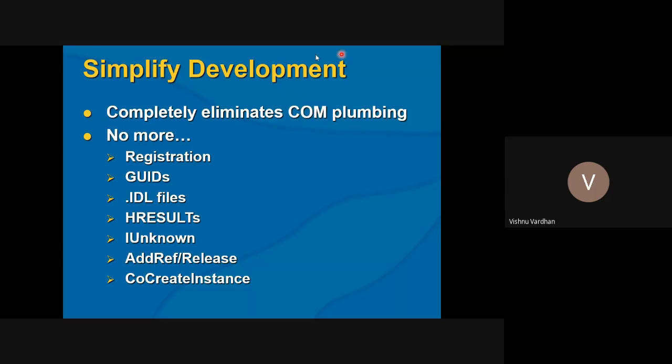They have been simplified in such a way that you are concentrating only on your logic, not the component plumbing. The component plumbing is taken care of by the .NET framework instead of the developers. Thereby we have a very simplified development environment, even though you are writing some complex code by using complex components.